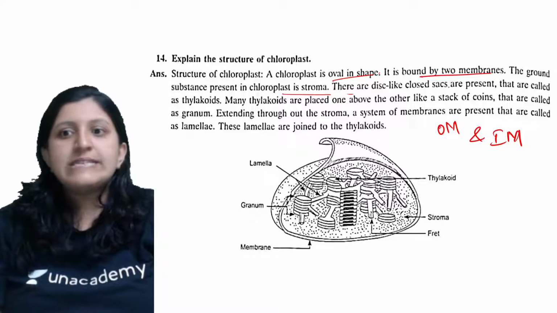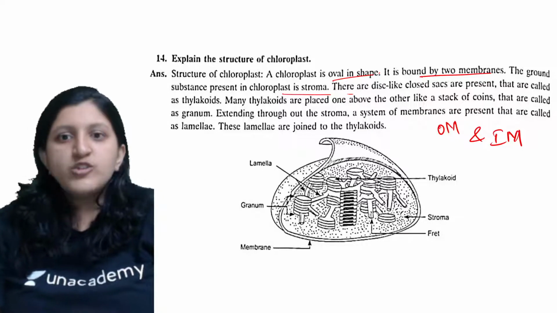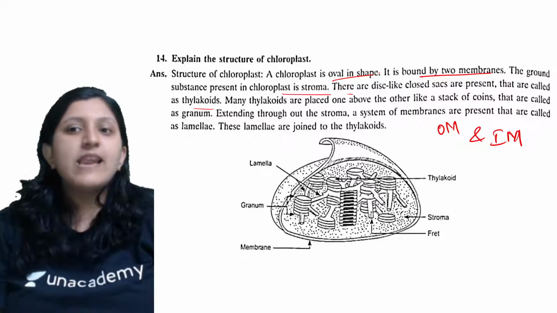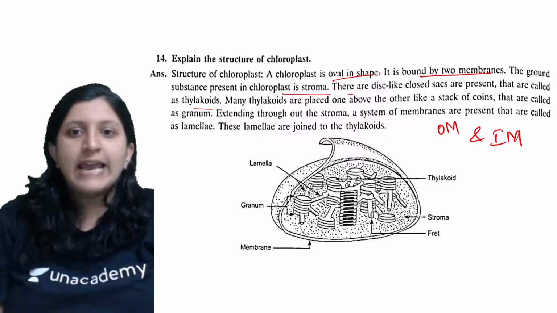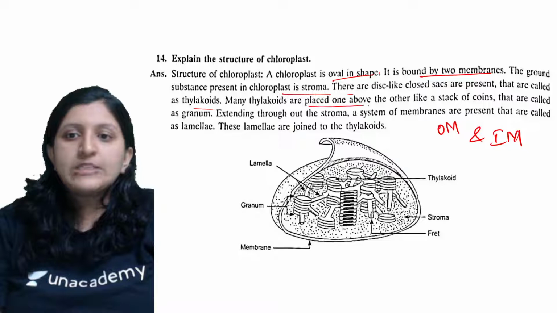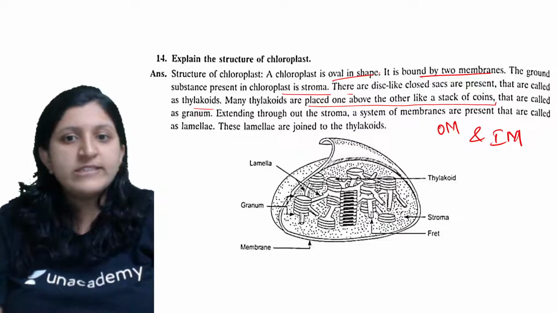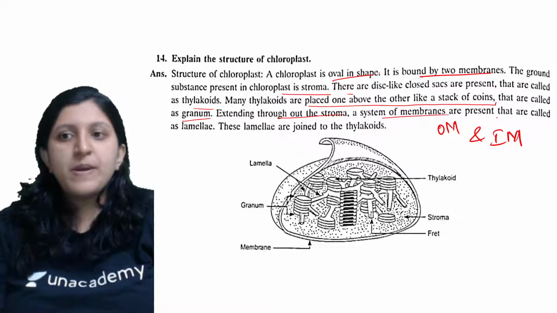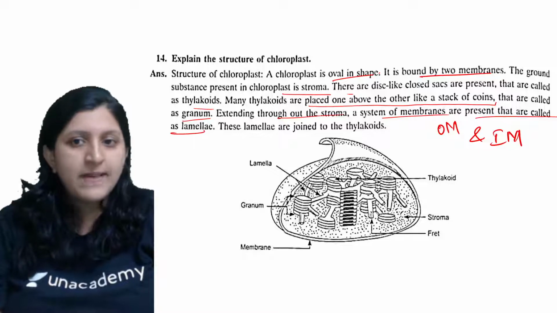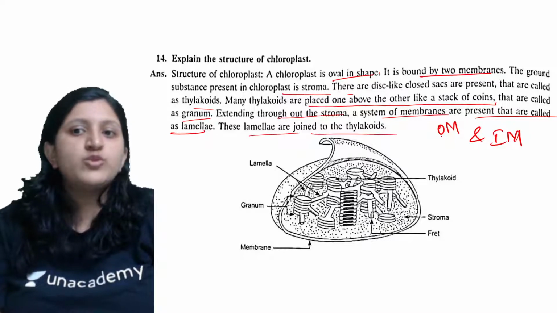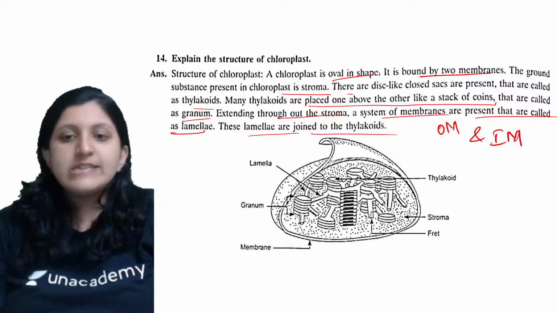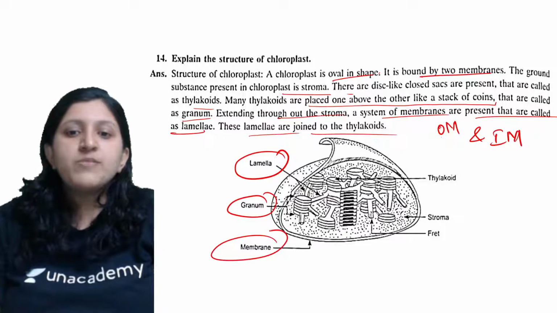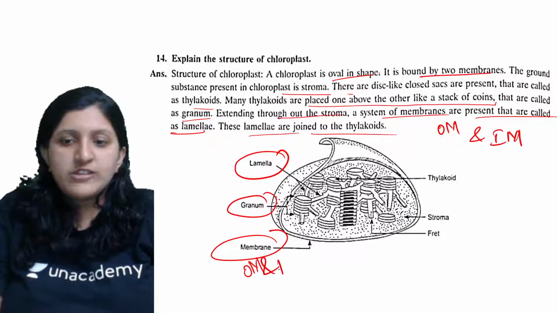Okay, so there are disc-like closed sacs present there that are called thylakoids. Many thylakoids are placed one above the other like a stack of coins, which is called a granum. Extending throughout the stroma, a system of membranes is present, called lamellae, and these lamellae are joined to the thylakoids. Okay, so this is the structure of chloroplast. You can just label the lamellae, the granum, the outer membrane and the inner membrane here. So this is O and M.